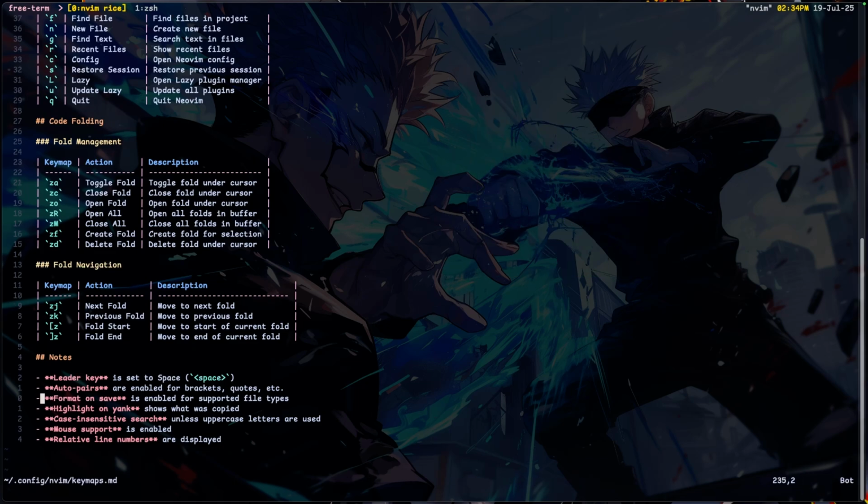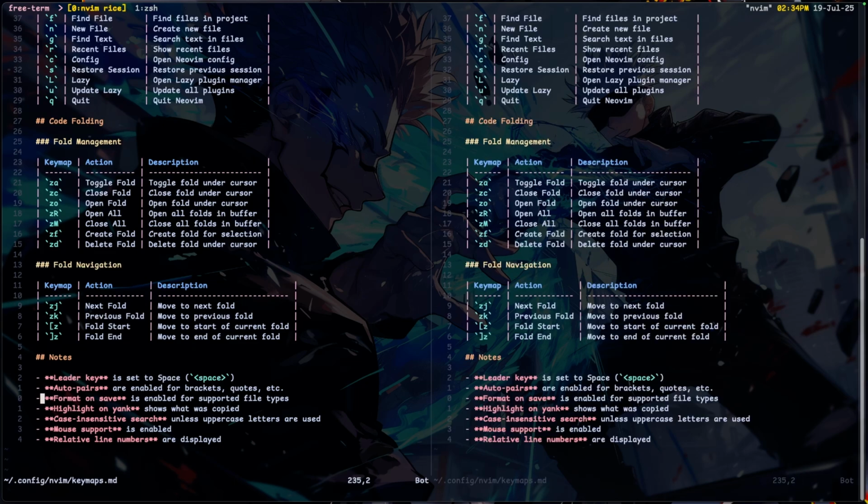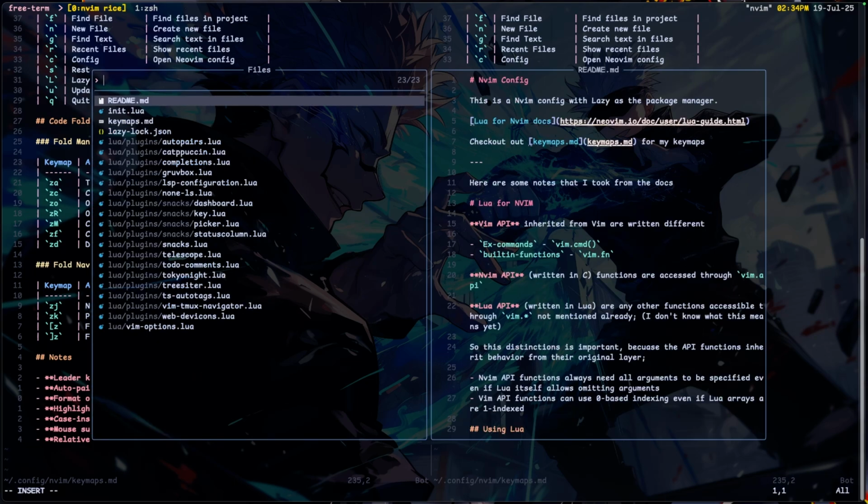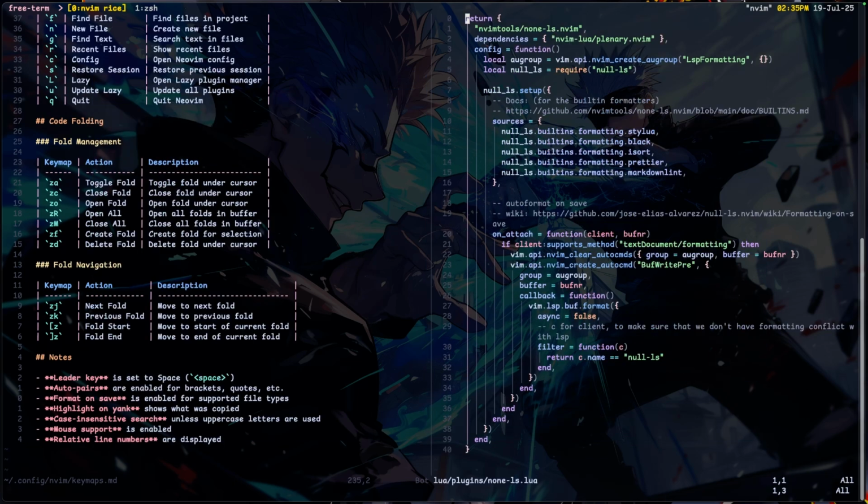So that's that. And formats on save. Actually, I need to show that as well. I think that's for my none-ls configuration. So I use none-ls configuration. I don't know why I use it, but I use it because you can pick the formatter you want and you can also edit the settings of the formatter.